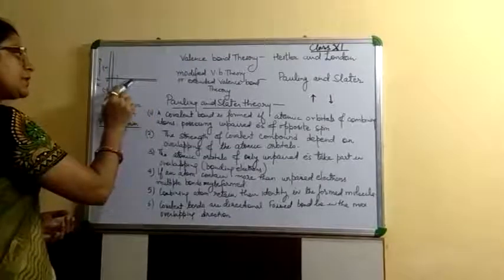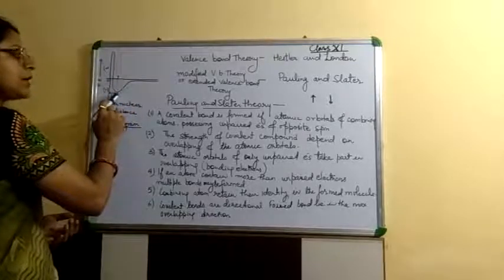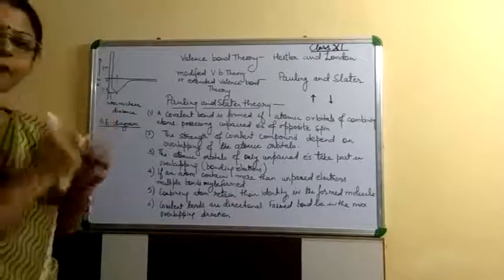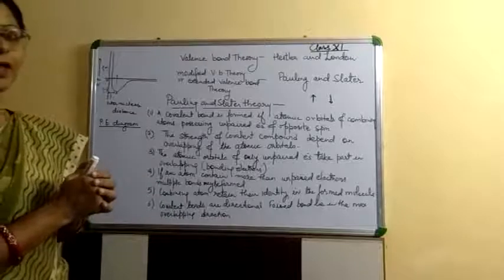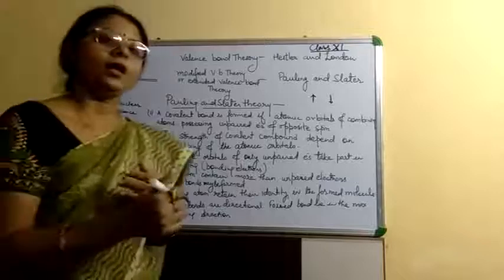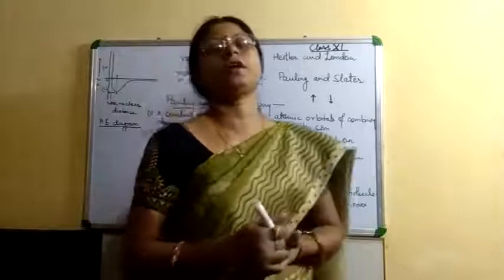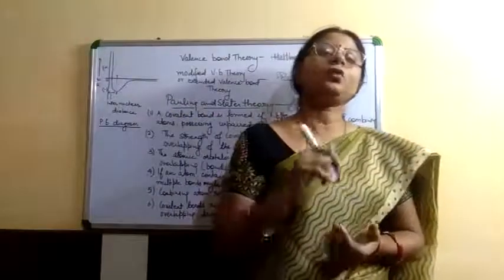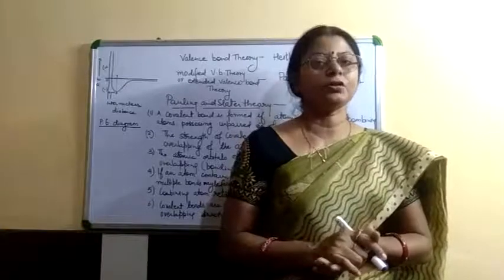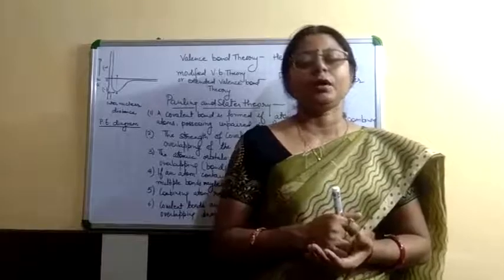First it is continuously the same, then when attraction takes place it decreases and becomes minimum. And if the atoms come closer together, the repulsive force increases and the potential energy also increases. So atoms form the bond to get the minimum energy, means minimum potential energy.